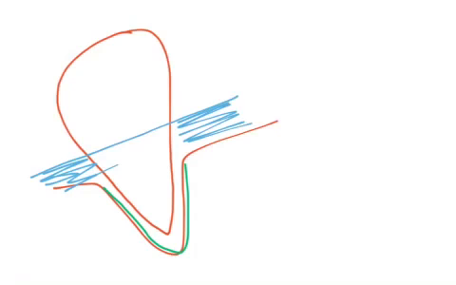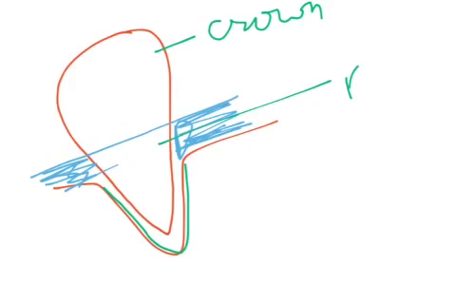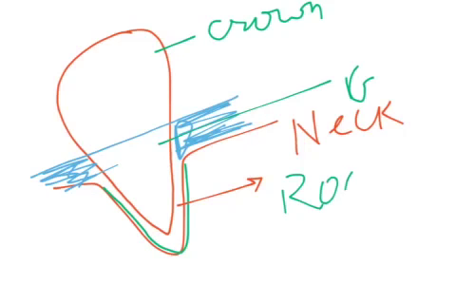Teeth: some of the tooth is there in the socket, and some part is enclosed by gums, and some is exposed. The exposed portion of the tooth is called the crown. The part of the tooth enclosed by gums is called the neck, and the part of the tooth embedded in the socket of the jaw is said to be the root.